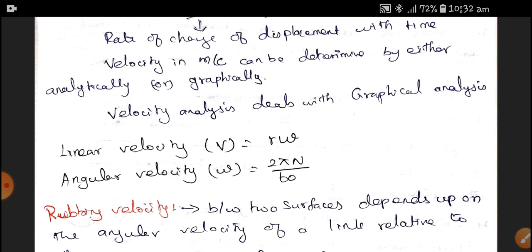The velocity analysis here deals with the graphical method, where the linear velocity and angular velocity are very important.